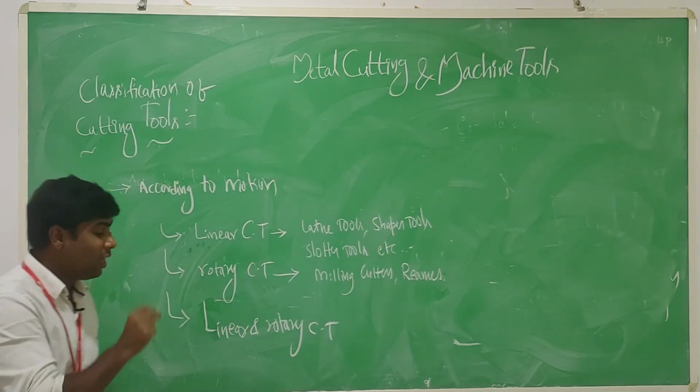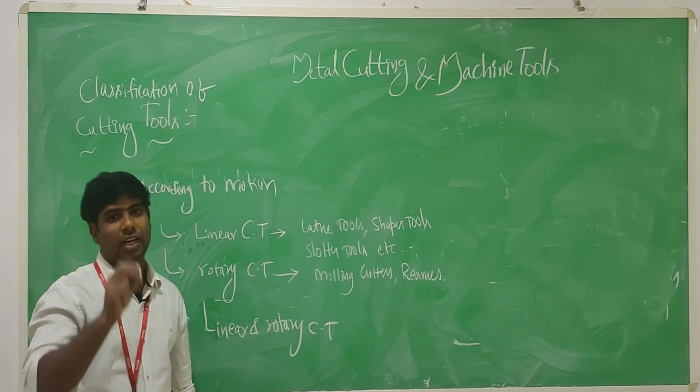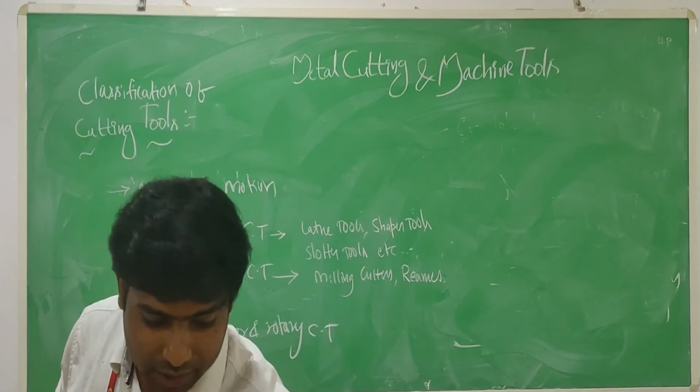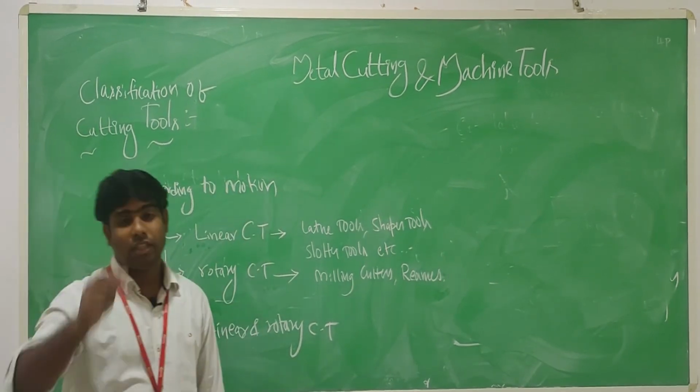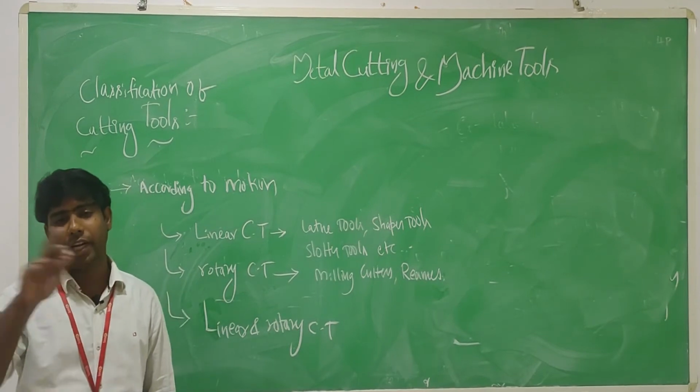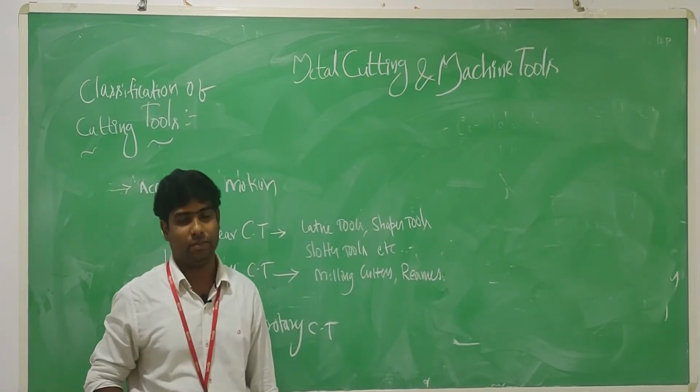So what are linear and rotary cutting tools? Linear and rotary cutting tools means these cutting tools move in a linear direction as well as a rotary direction.